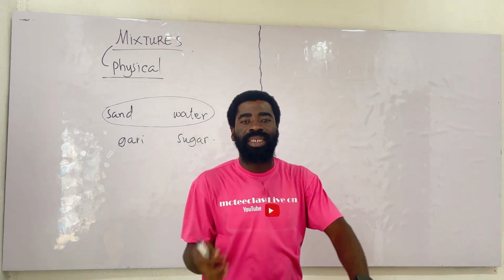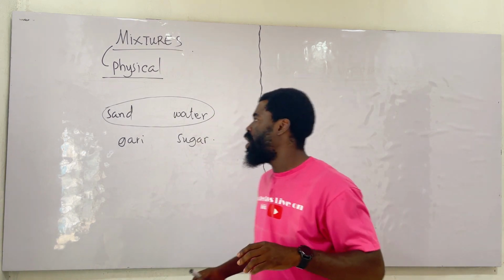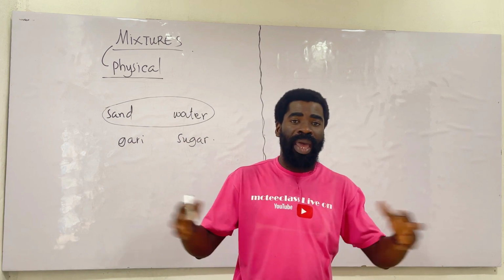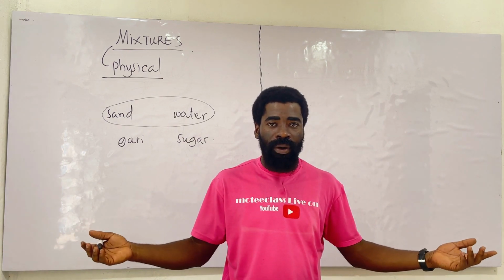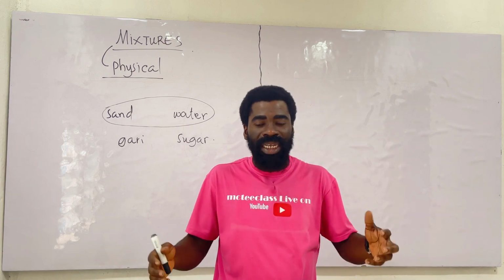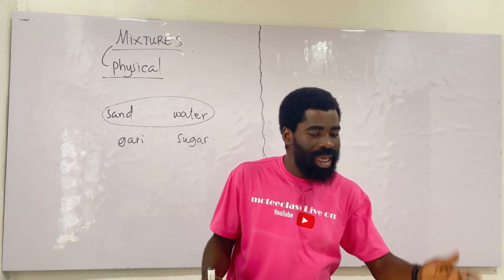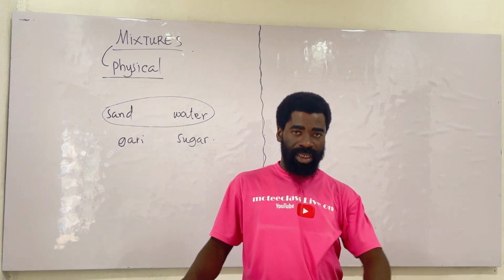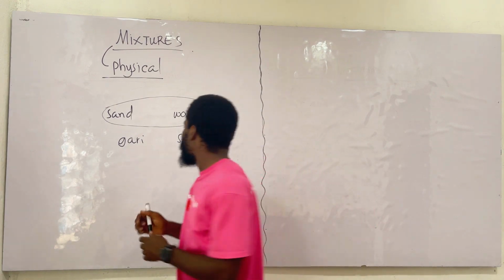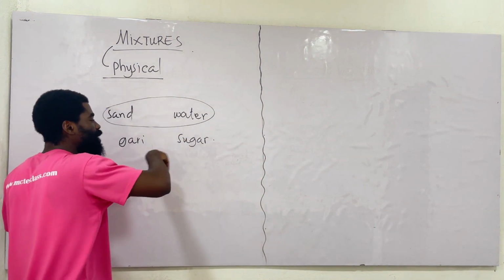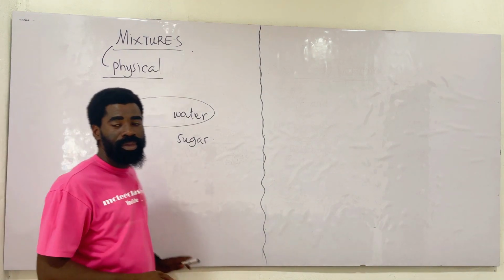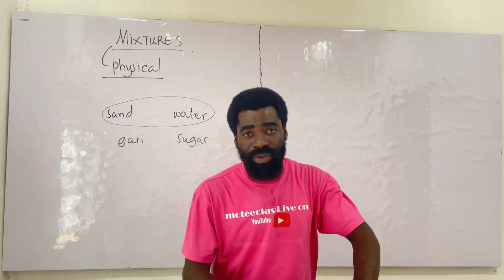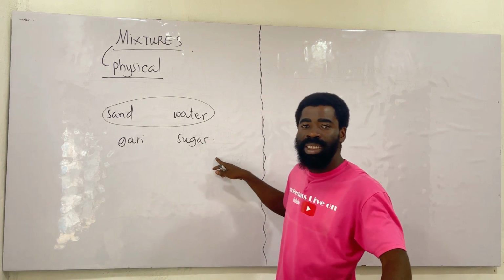Now, we want to look at some mixtures and their components. When I come back to my kitchen and I want to prepare any food at all, what I'm doing is mixtures, because I'm going to add oil to this, add this to that, and the moment I put those things together, I begin stirring it. You know what you've done? You've done mixtures. And most of you have done some before. You take your gari, you put sugar, you add water, you put milk, you put the chilled water as well, very chilled one. And you cross your legs in your chair, you are watching your cartoons and sipping and drinking your mixture. It's just a mixture you prepare.